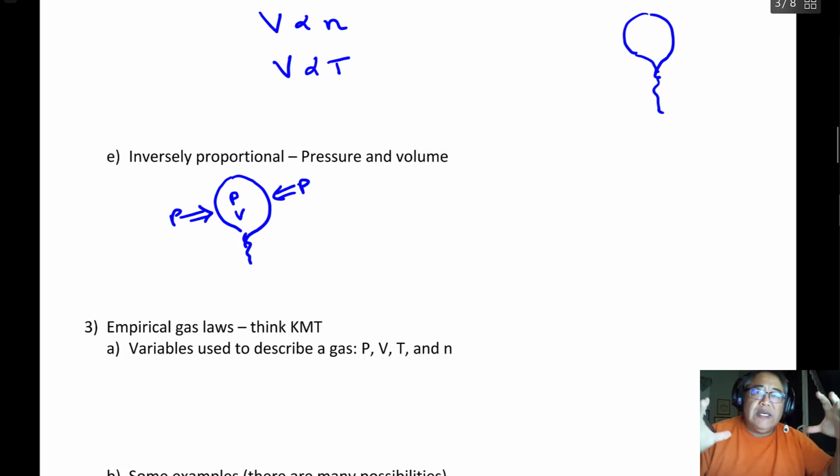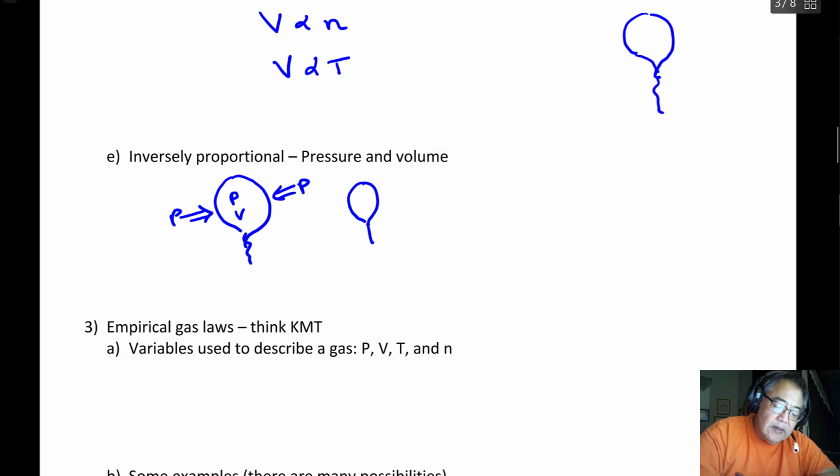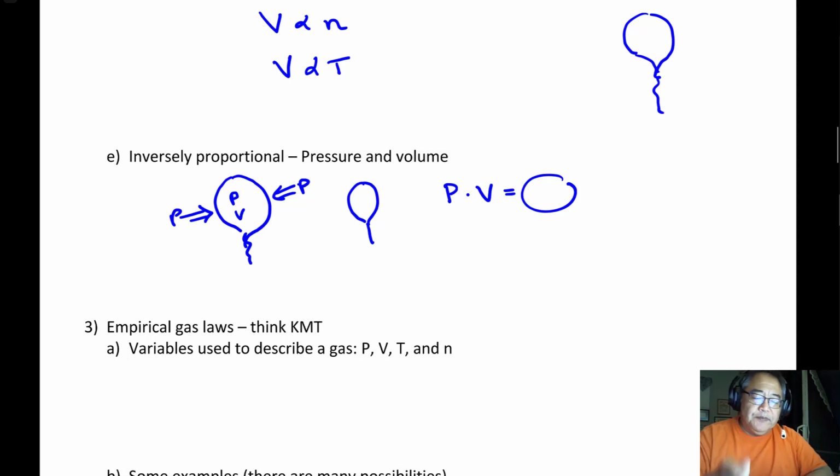then you're squeezing that gas down. Then what happens is it goes down in volume, like this. But what happens to the pressure? Well, the pressure on the inside goes up. So this is what we mean by inverse proportionality. Now, in an equation, the way that looks is pressure times volume equals something. So if pressure goes up, and this something is a constant, then volume has to go down. So that's what we mean by inverse proportionality.